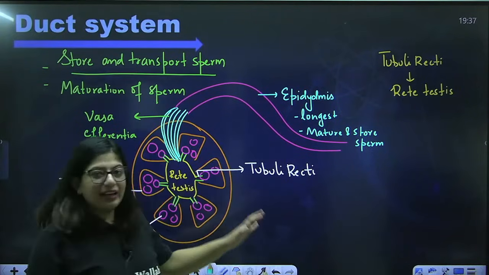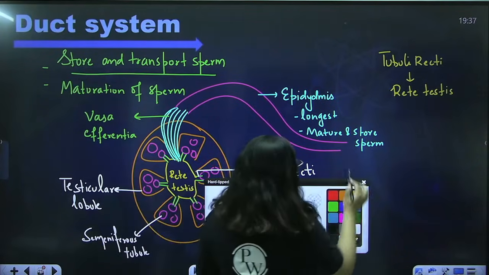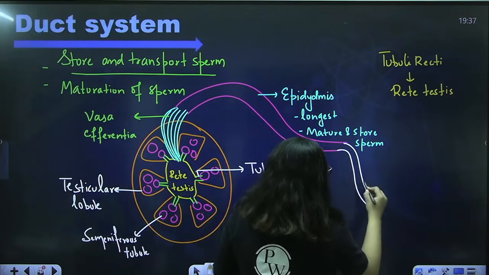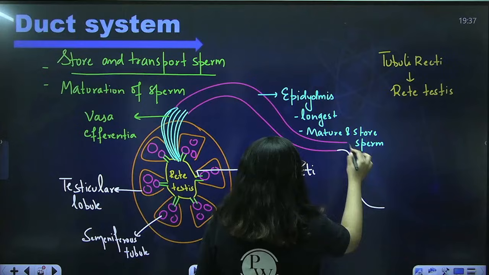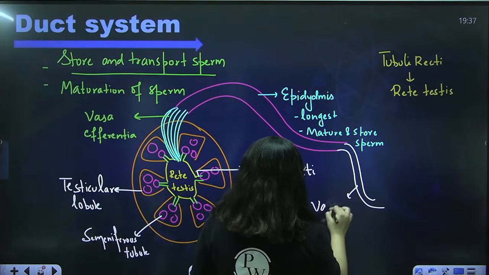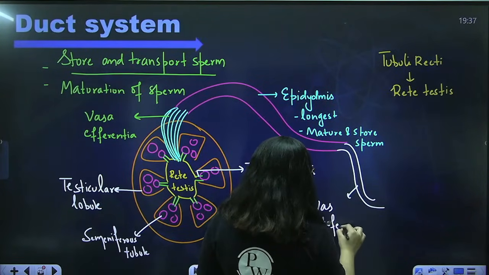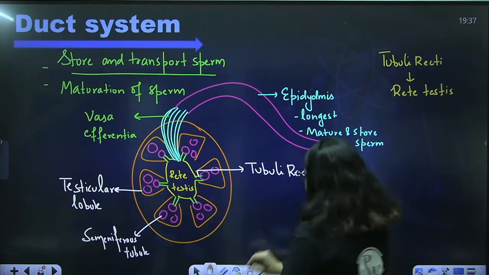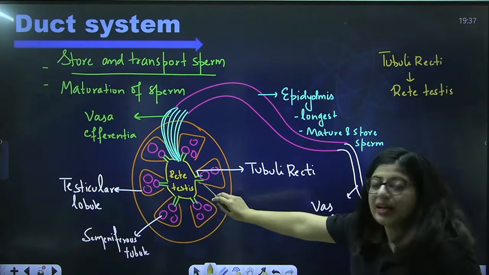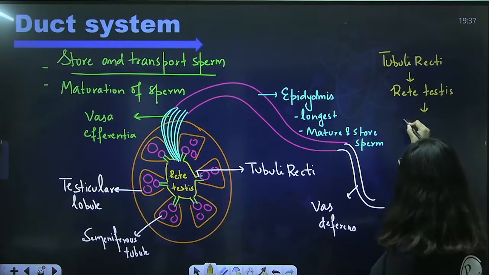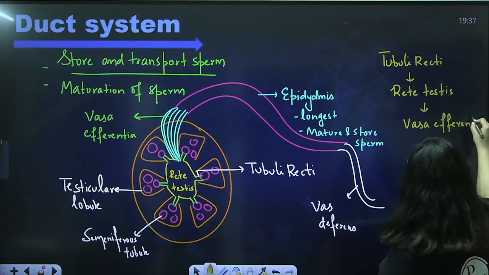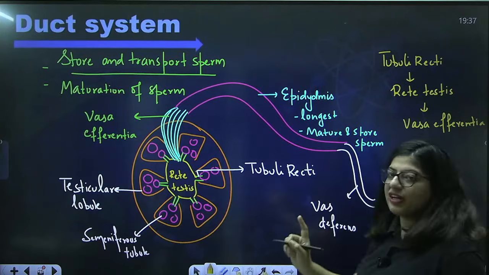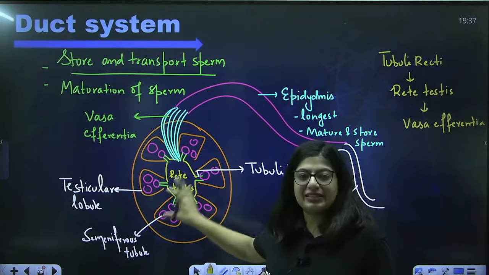So, epididymis later on opens into vas deferens. Okay, let me write it here. It opens into vas deferens. You got it? So, tubuli recti open into rete testis. Rete testis open into, say it with me, vasa efferentia. Vasa efferentia moves out of the testes.